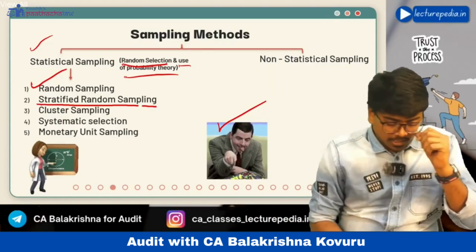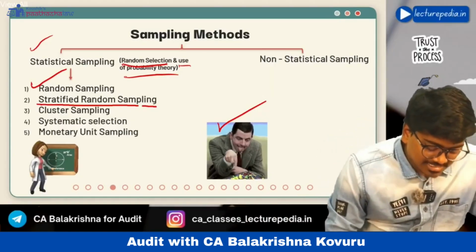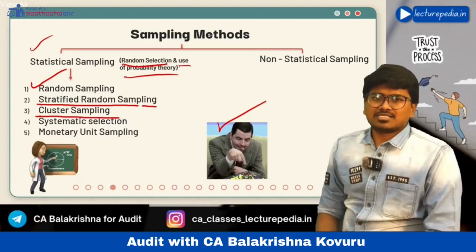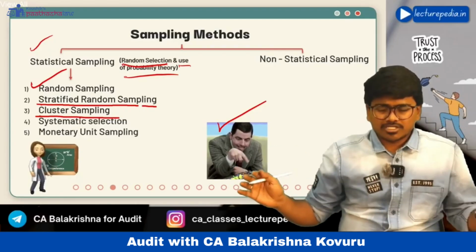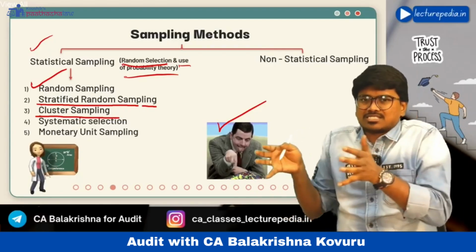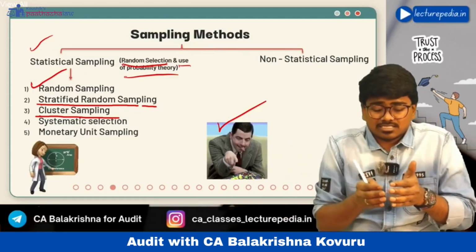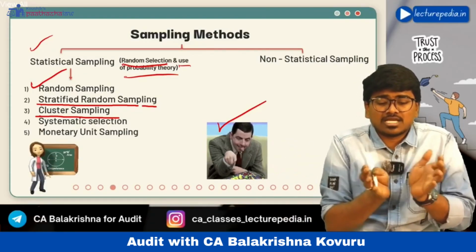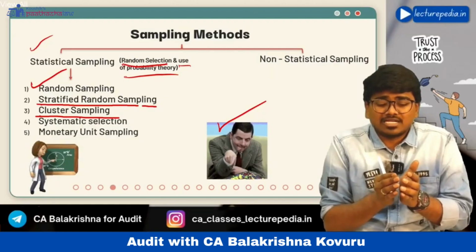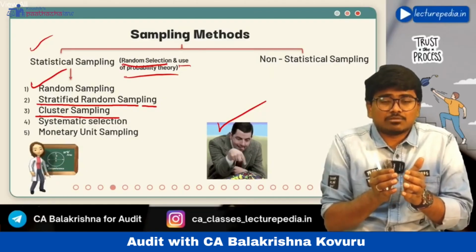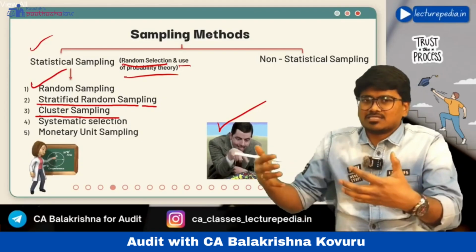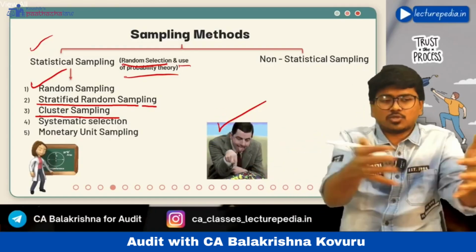Next, cluster sampling. In cluster sampling, the entire population you are dividing into clusters. Now clusters need not have the same characteristics. All the items in a cluster will not have the same characteristics. You will just group some of the items into clusters.